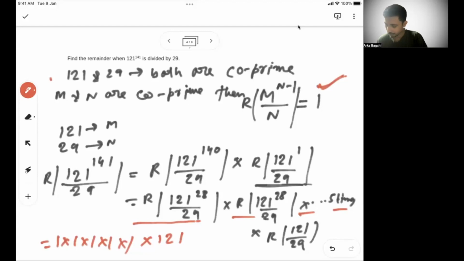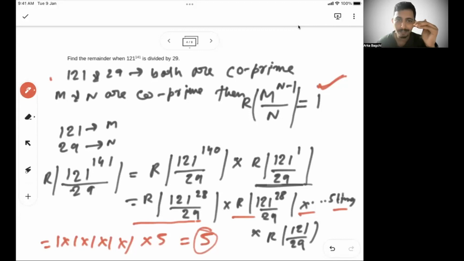Sorry, not 121, 121 divided by 29 gives me how much remainder? 29 fours are 116, so 5 as a remainder. So your total remainder will be 5. So 121 to the power 141 divided by 29 gives you 5 as a remainder.